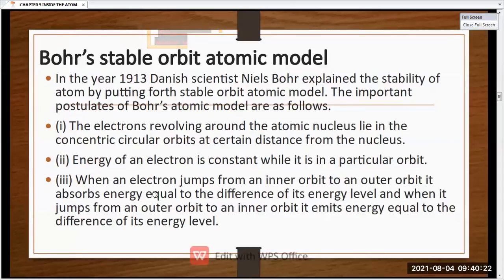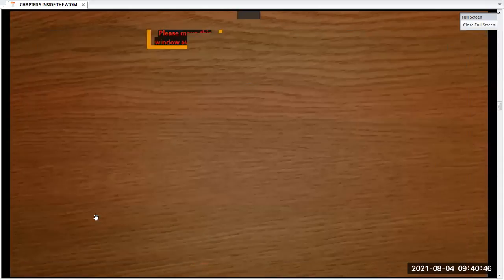ओके, तो ये सब पॉइंट्स है. अगर कोई इलेक्ट्रॉन जंप करता है from the inner orbit to the outer orbit, inner orbit का energy level अलग है, outer orbit का energy level अलग है. Okay, so they have to match themselves with the energy level of the inner as well as outer orbit, wherever they jump, whether they jump from inner orbit to outer orbit or outer orbit to inner orbit.